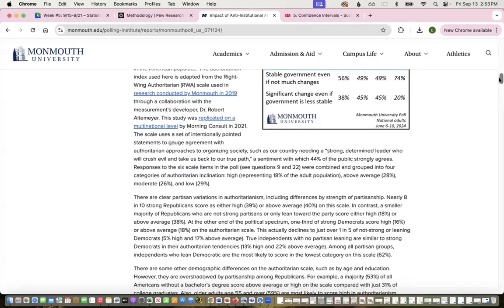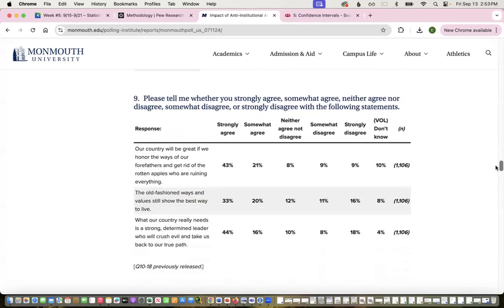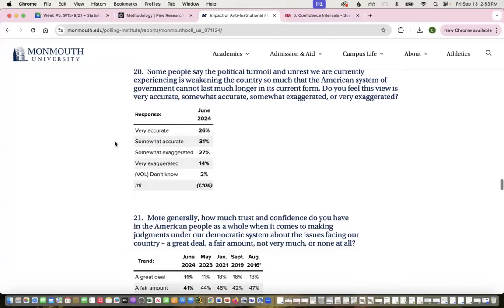So just so you have an idea of what those are, let's look. People were asked about their extent of agreement with these. Our country will be great if we honor the ways of our forefathers and get rid of the rotten apples who are ruining everything. The old-fashioned ways and values still show the best way to live. What our country really needs is a strong, determined leader who will crush evil and take us back to our true path.